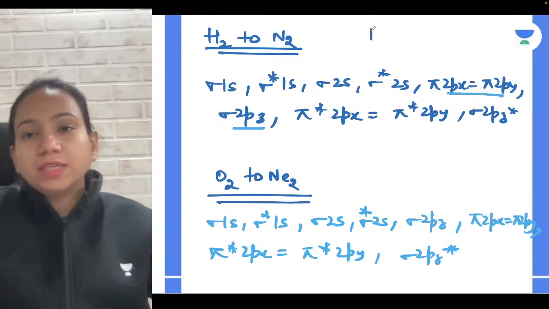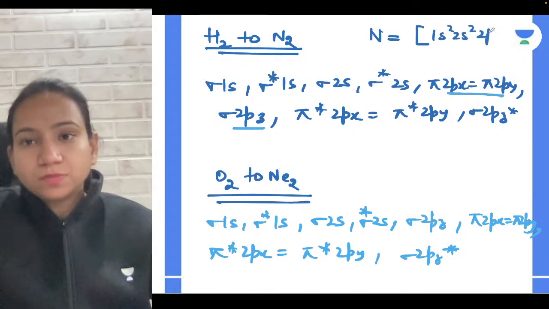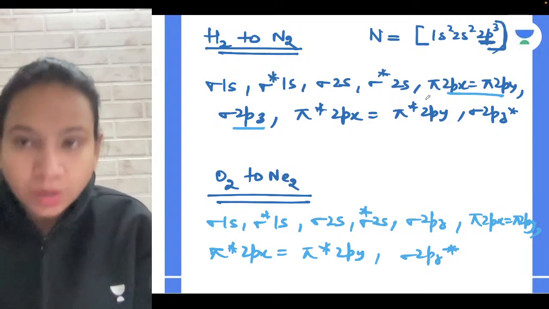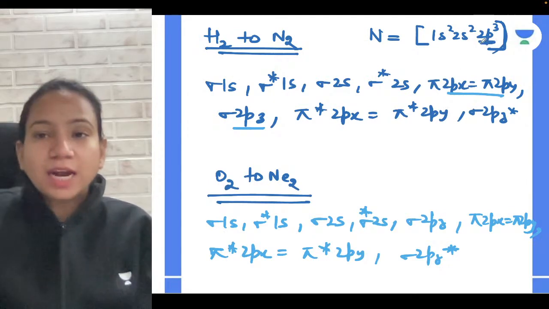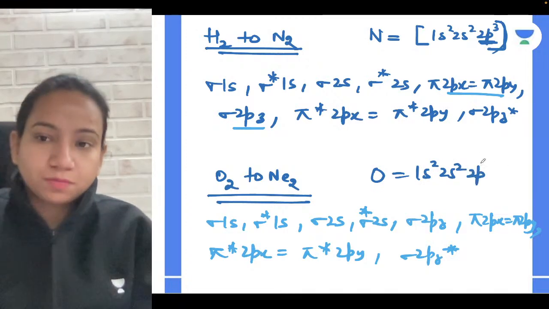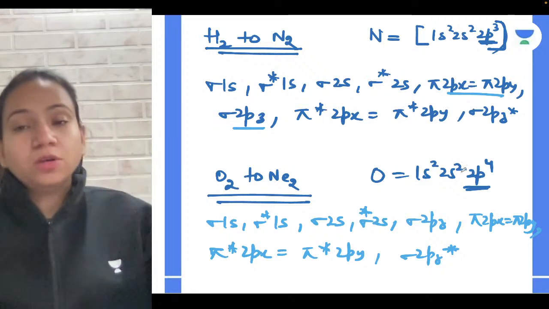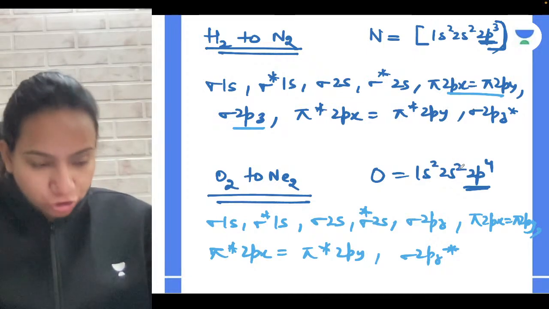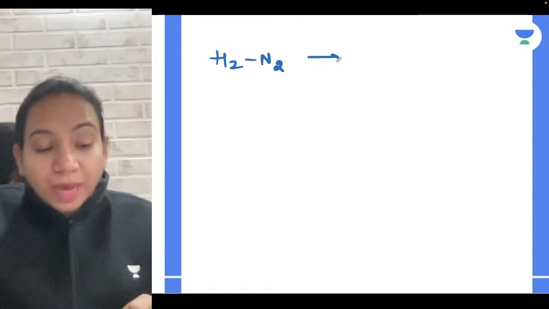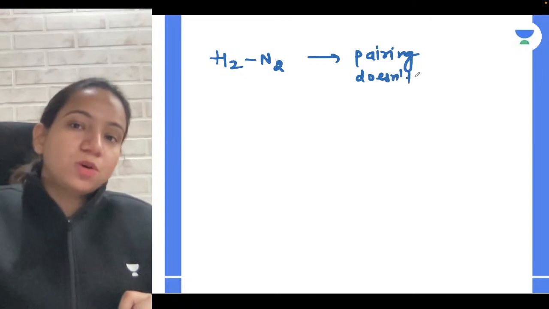If I talk about nitrogen, the configuration is 1s2, 2s2, 2p3 for the one atom. Till nitrogen, the p orbital doesn't start undergoing pairing. But in oxygen, what happens? The p orbital starts undergoing pairing, and because of this reason, there is a difference in the configuration. So remember that from hydrogen to nitrogen, pairing doesn't start in the p orbital.